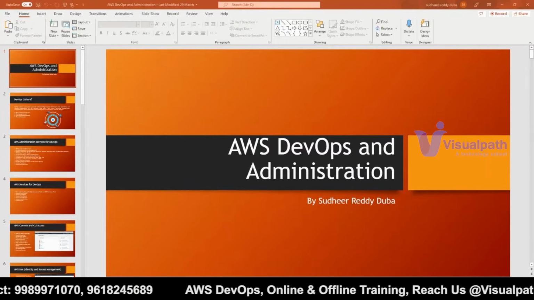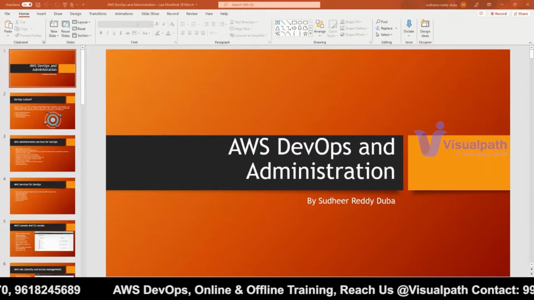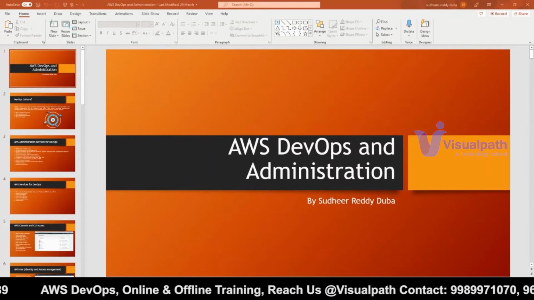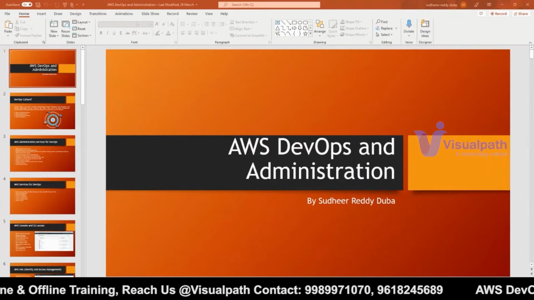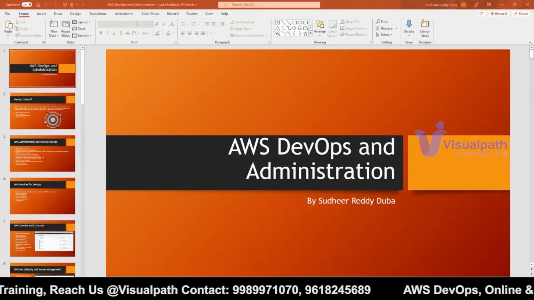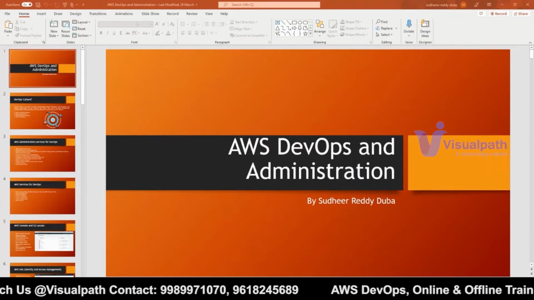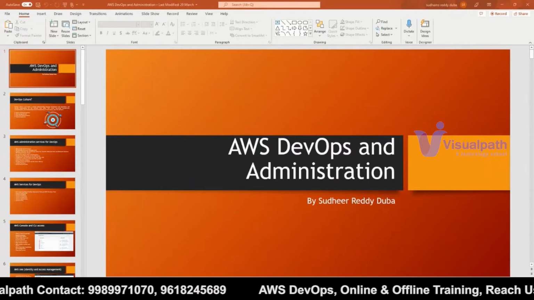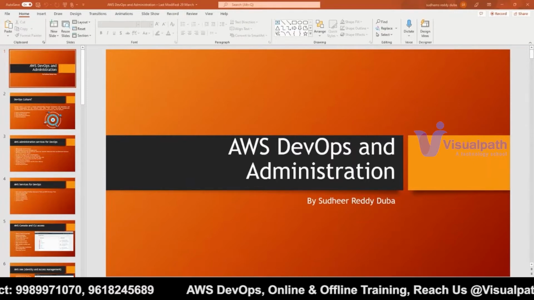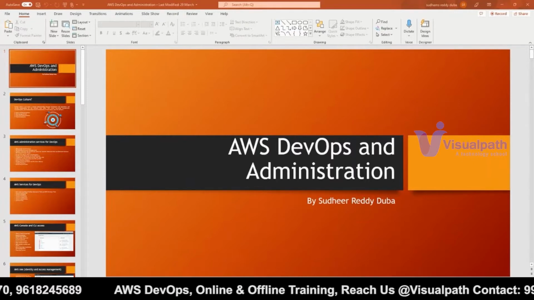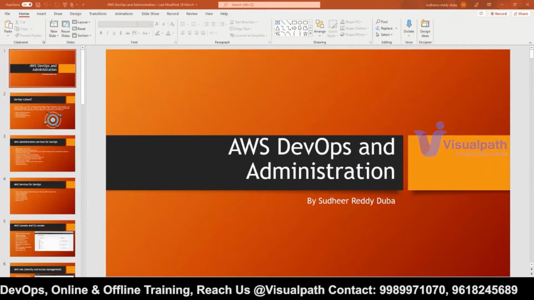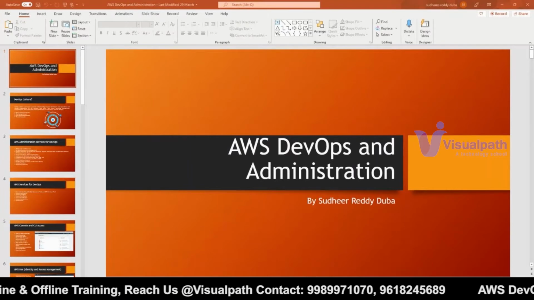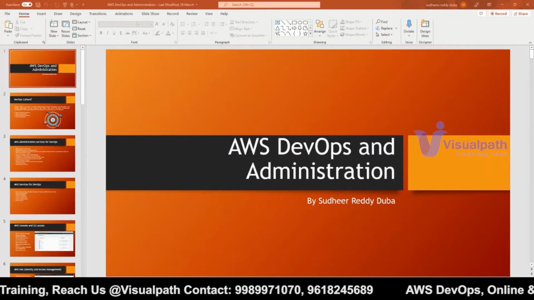It is not that easy like your Windows, because Windows is everything GUI, right? We have hardly executed any CLI commands, if I remember. Even when you're using your personal laptops, we don't go to the command prompt or PowerShell and execute commands, right? We don't want to take that headache. Instead we have a GUI, and I will open the GUI and start executing the commands. Okay, not commands actually, I'll be opening some application.